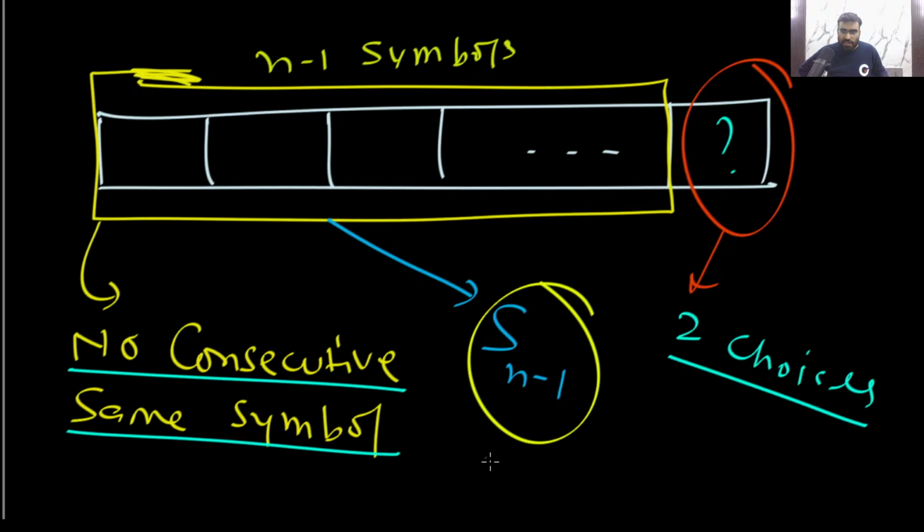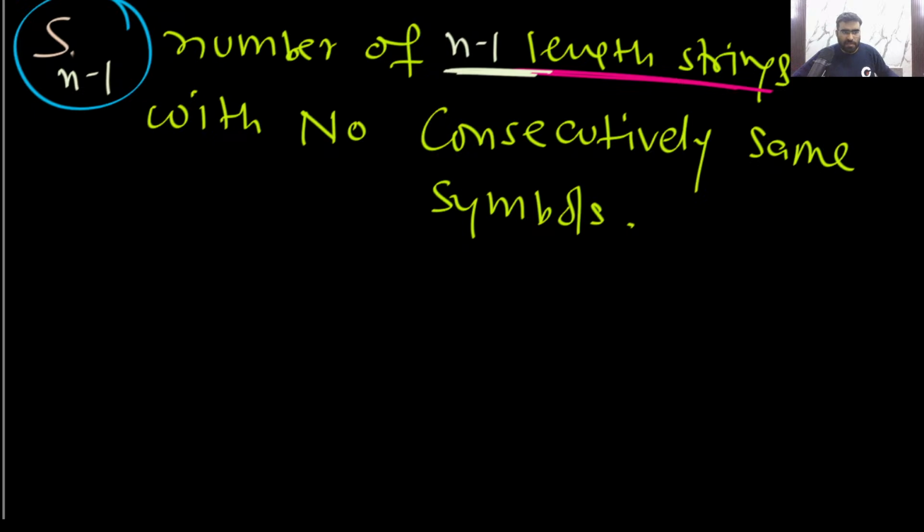So your final answer, you can easily see, Sn will be 2 into Sn minus 1. This is your final answer. I hope you understood. Did you understand? Let me know. So how many n length strings you can create, that will be Sn, equal to 2 into Sn minus 1. This will be the recurrence relation.